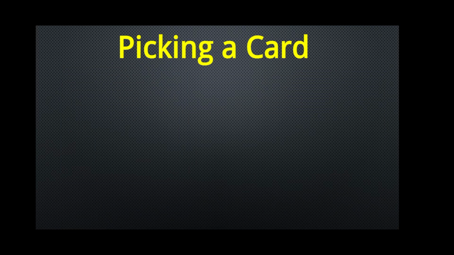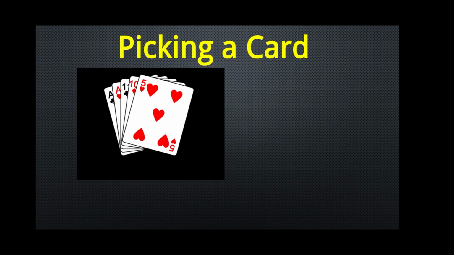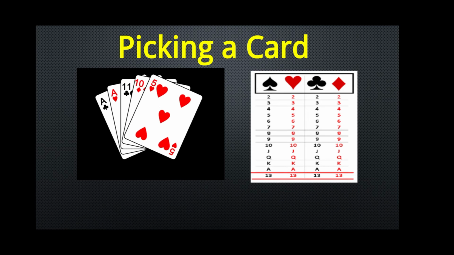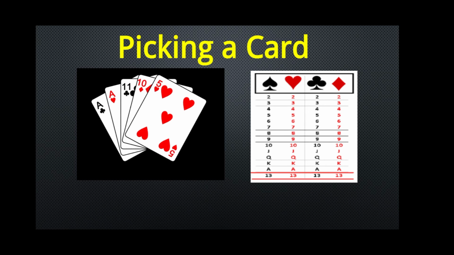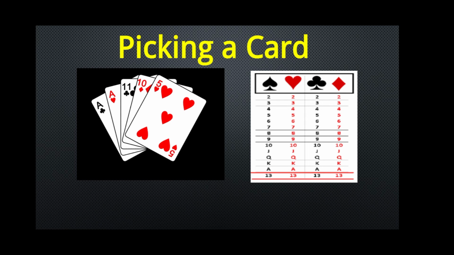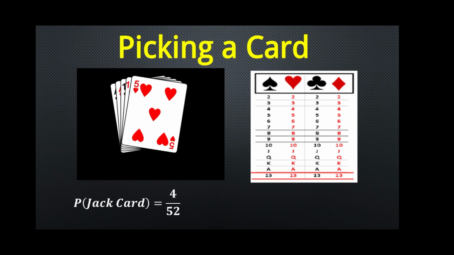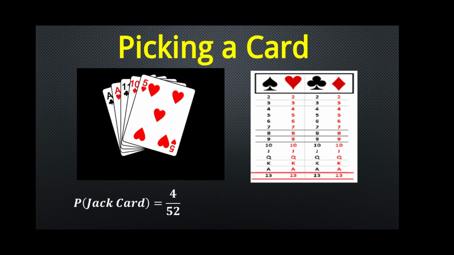Let us assume a pack of 52 cards. If we pick a random card from this pack, what is the probability that we will pick a jack? How many jacks are there in the pack? Four jacks, 1 in each suit. Probability of getting a jack card is equal to 4 over 52.